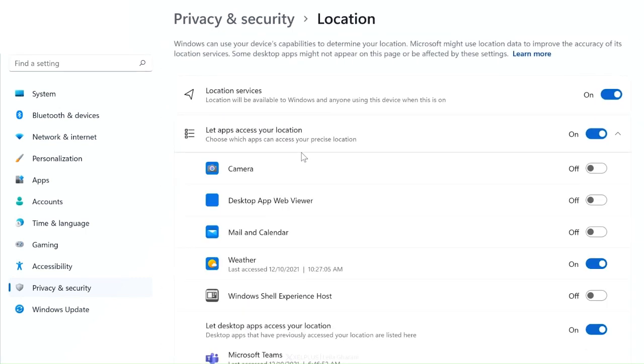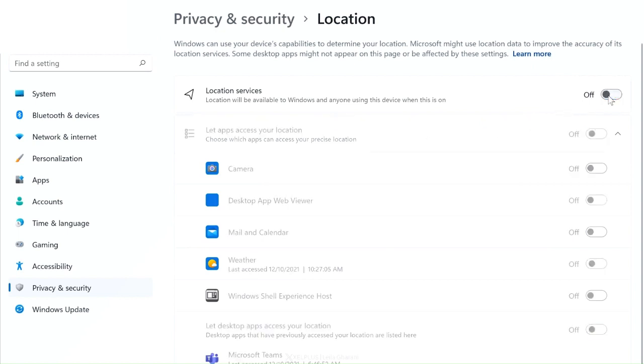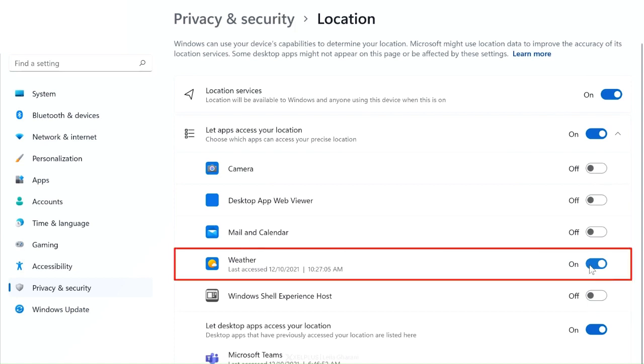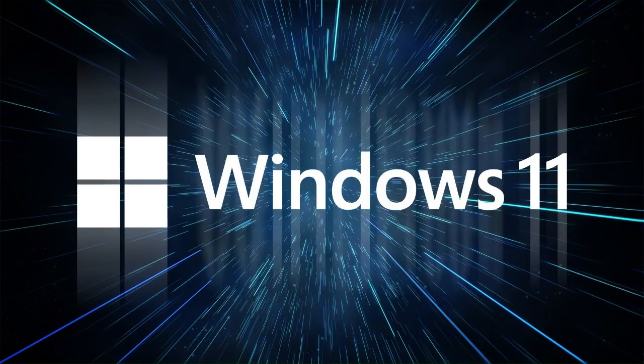For example, location here. You can turn off location services completely or you leave it on and choose which apps can access your location. I usually have most of these off, except for maybe the weather app. It's pretty cold here in Austria, so this way I know how many layers I need to put on.